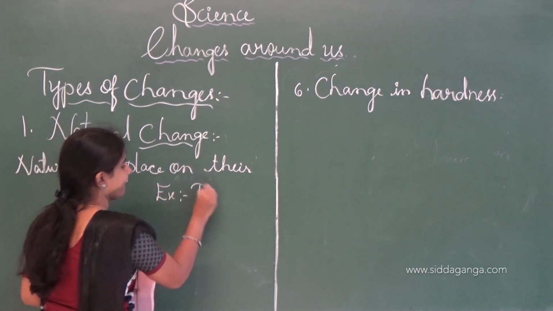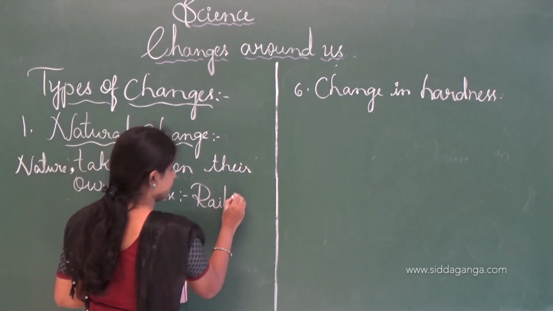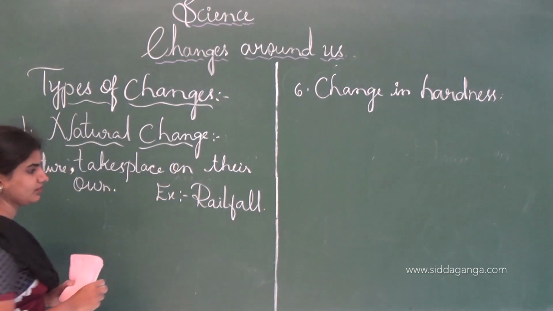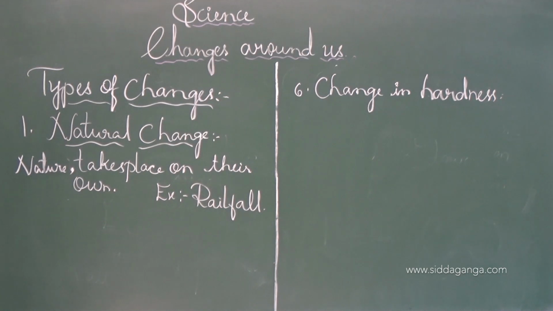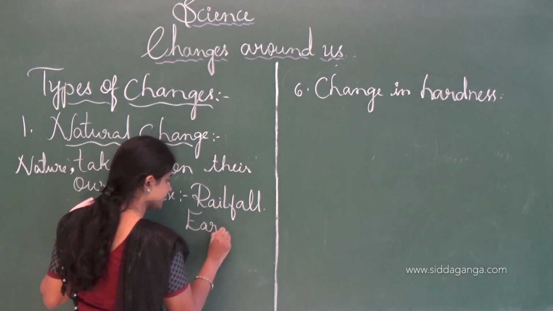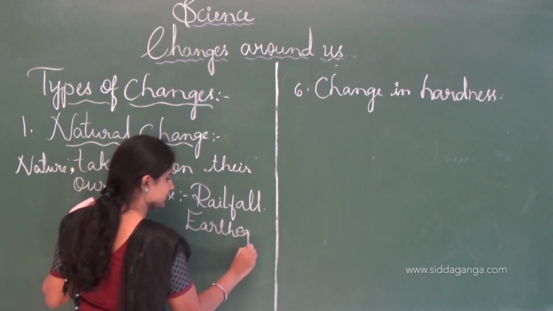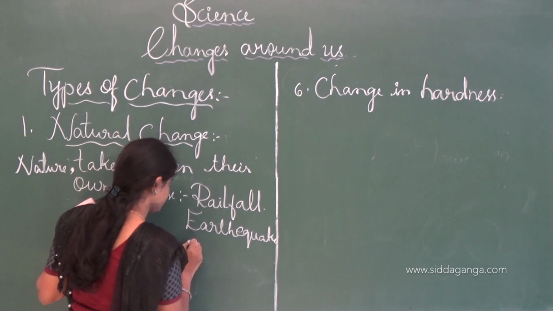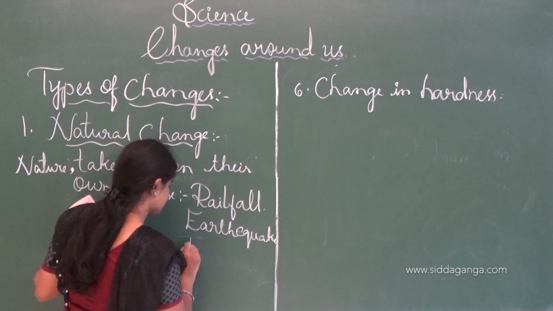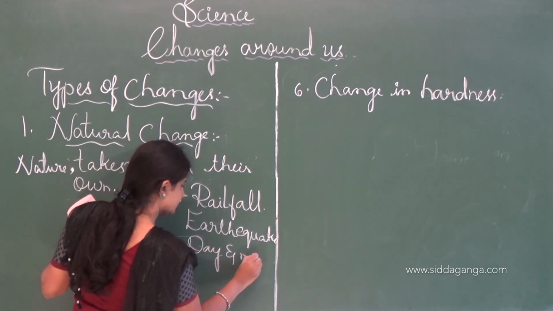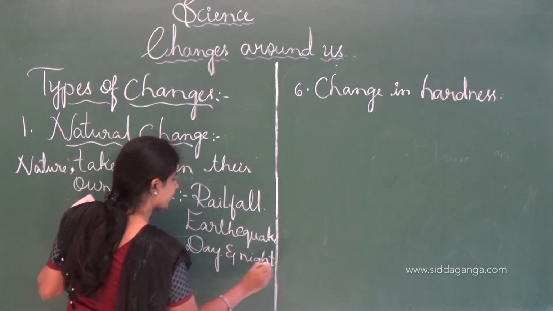examples are rainfall, earthquake, day and night.